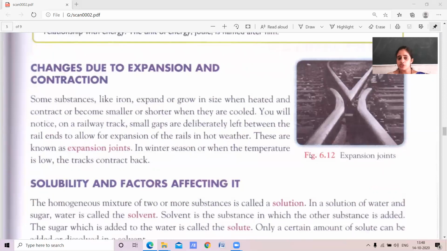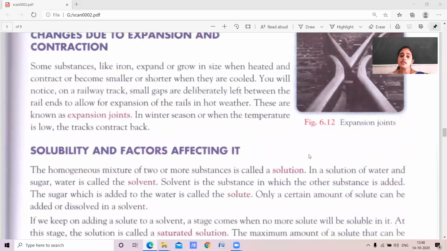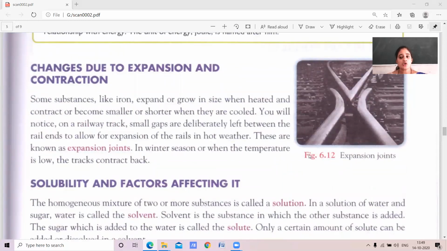So, changes due to expansion and contraction. As you know, some materials expand and some materials contract. So some of the changes take place due to expansion and contraction of substances. Some substances like iron expand or increase in size when heated.